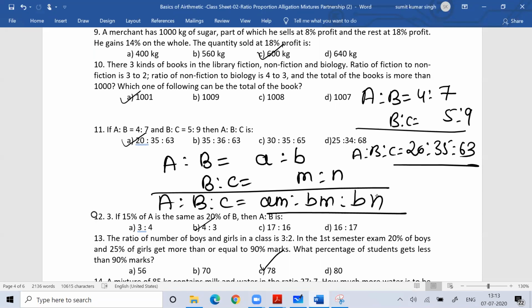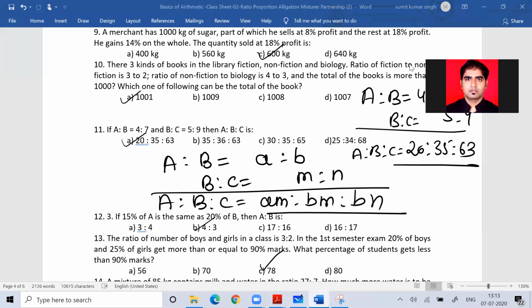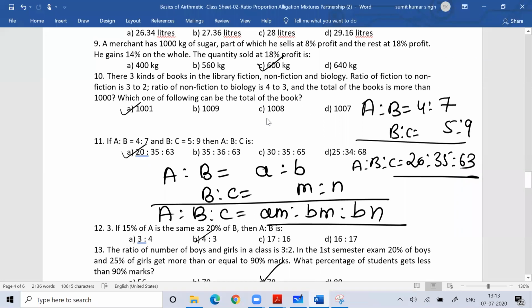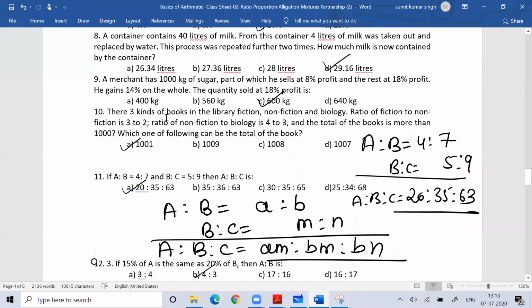So please write down the feedback of today's class, everyone. Ratios and all, easy chapter. It's not at all a difficult chapter. You can do it very easily. If you get questions, you can solve them very easily. Solving them is not at all difficult for you.